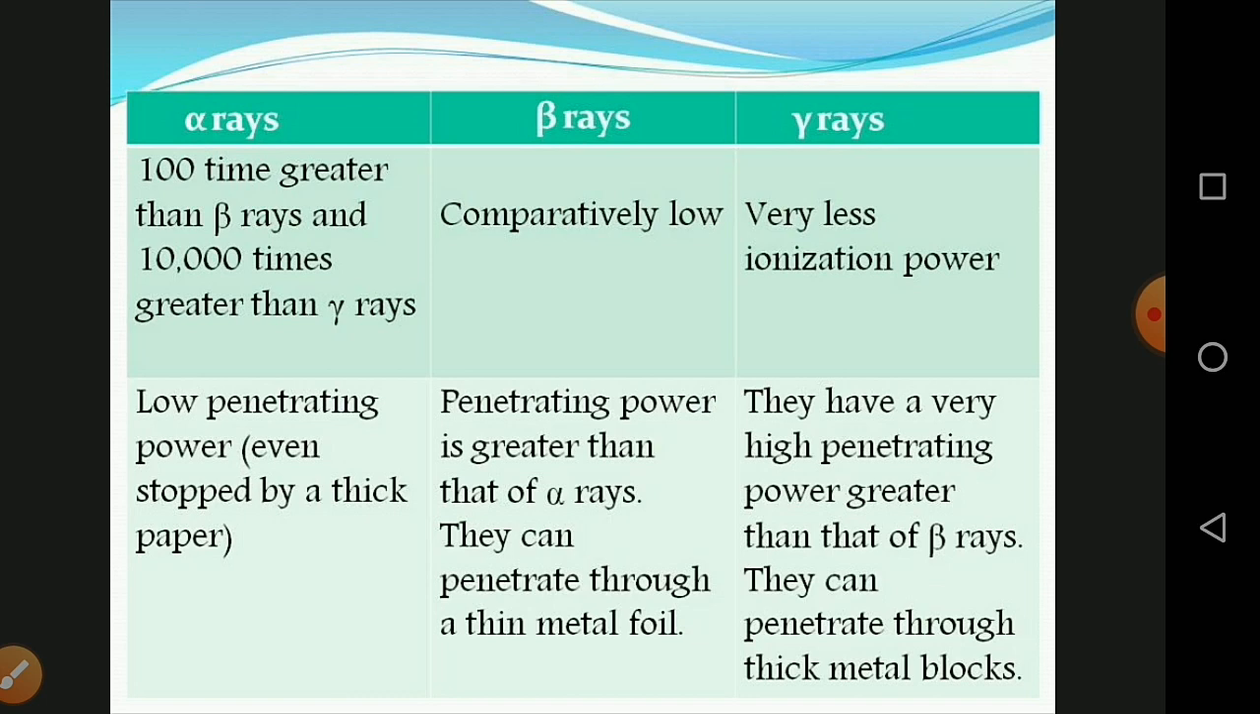Gamma rays have a very high penetrating power, greater than beta rays. They can penetrate through a thick metal block. To stop gamma radiation, one should build a thick wall, such as a 1 meter wall or a lead wall.